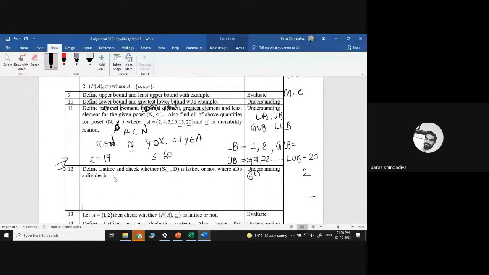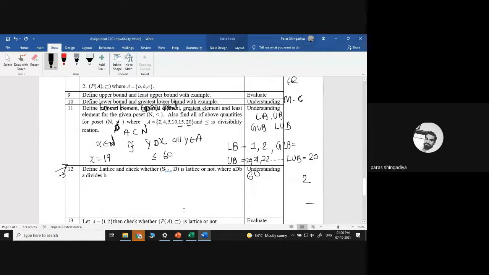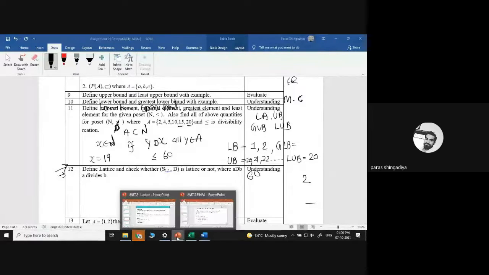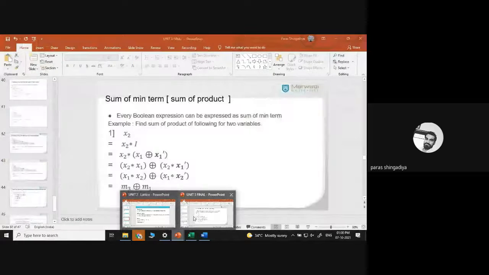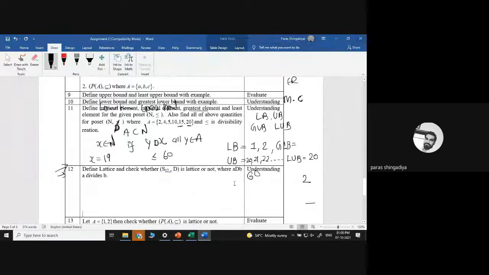Now the next one: is S12 with divide a lattice or not? When it is asked only for upper and lower bound, that is not GLB and LUB, we need only one answer. But when we require the GLB and LUB, we need to find all the answers and then check what the GLB will be and what the LUB will be.